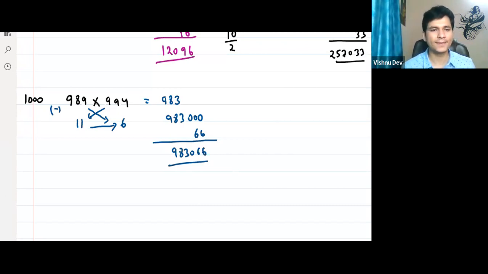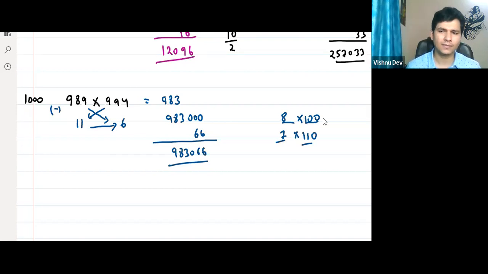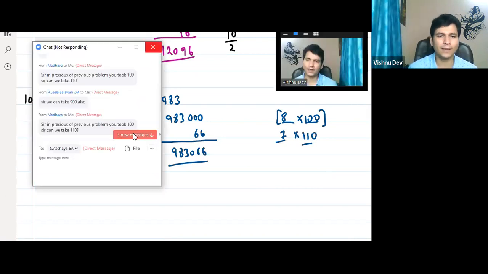समझ में आ रहा है सबको अब? यहां तक समझ में आ गया? Raise your hand if you got it. Madhav, you can take 110, but again, think about it. Multiplying 8 with 100 is easy, or multiply 7 with 110? Which is easier? This is easy, right? That's why it is easy to multiply with 10, 100.